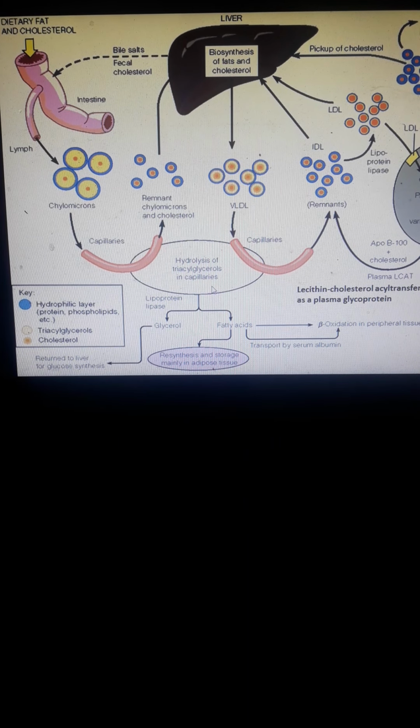So during the hydrolysis of the triglycerols, catalyzed by the enzyme lipoprotein lipase, triglycerols are hydrolyzed into glycerol and fatty acids. Of course, your glycerol is returned to the liver for glucose synthesis, and fatty acids usually undergo resynthesis and storage mainly in adipose tissues. Okay, so meaning resynthesis, adipose tissues, yung mga fats deposit in the body. You have fatty acids transported by serum albumin and leading to beta oxidation in the peripheral tissues.